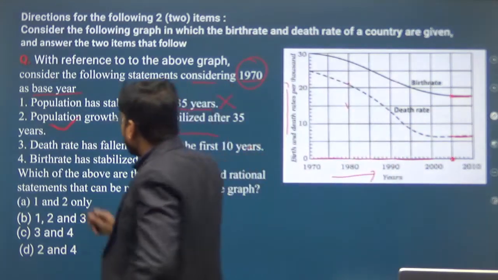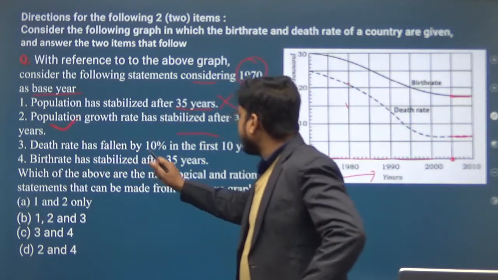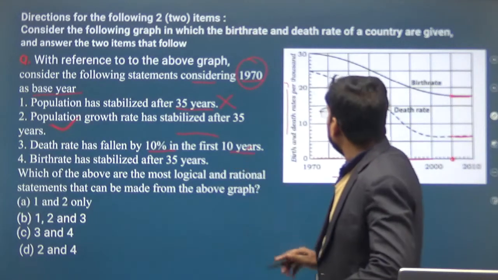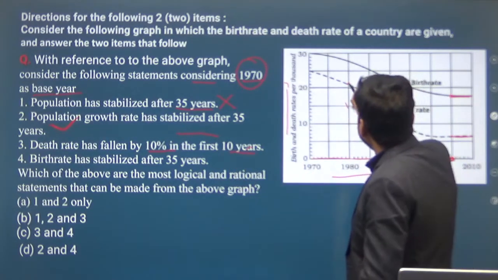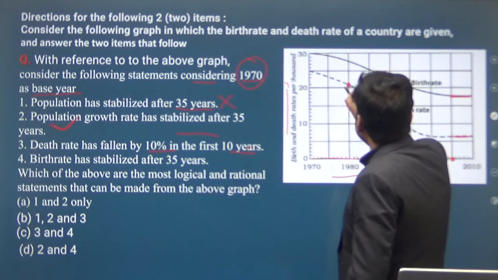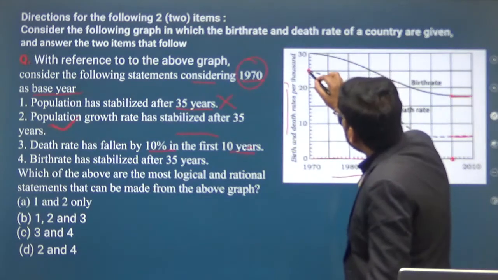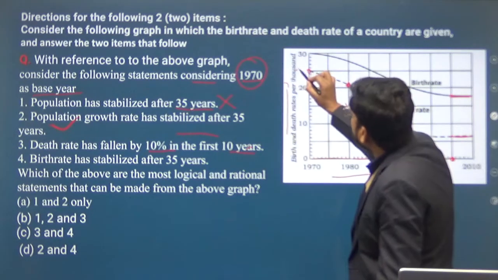What about the third? The death rate has fallen by 10% in the first 10 years. First 10 years means it is talking about the death rate from here to here. Here, what point? This point indicates 25.